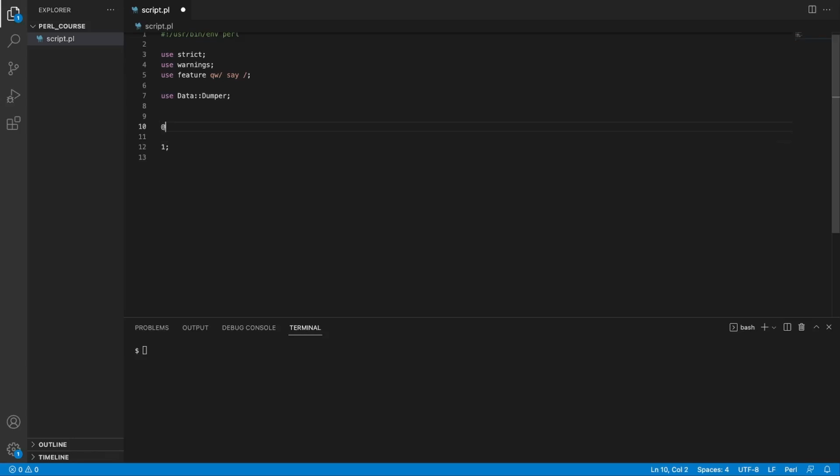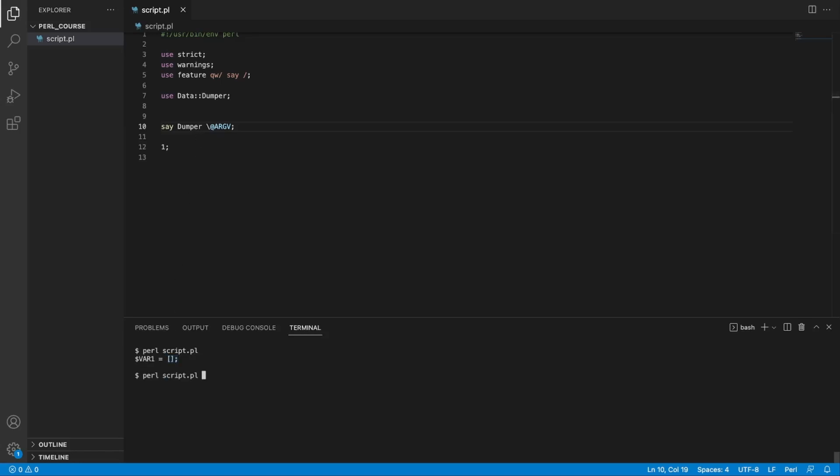Now, one of these variables is called @ARGV for argument values. And as you can see, this is an array. What this variable is going to hold are the current arguments passed to your script through the command line. So let's print it out as it is by referencing the argument values. And if we run our script, we're going to see that this is an empty list.